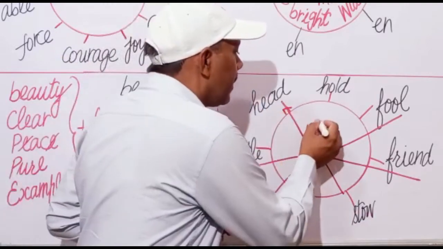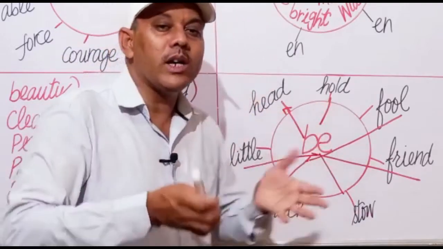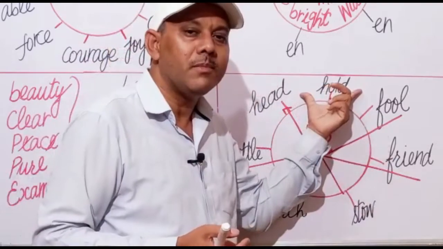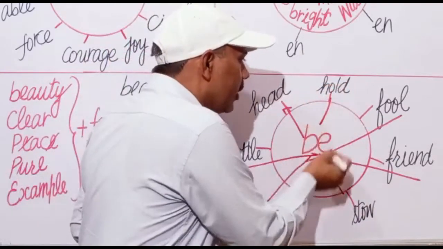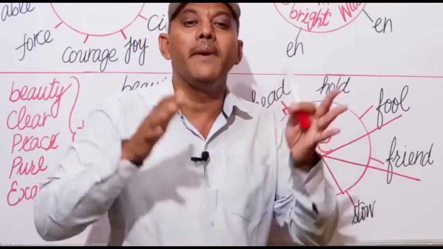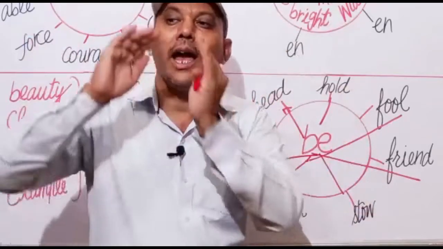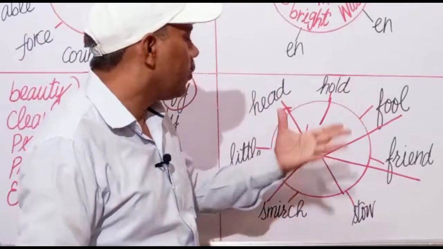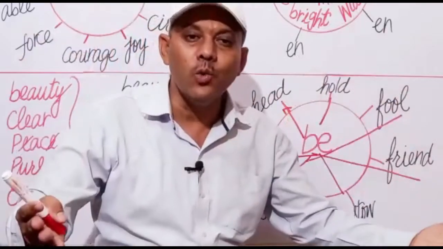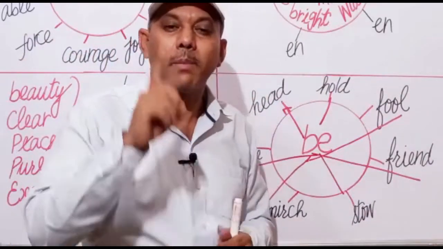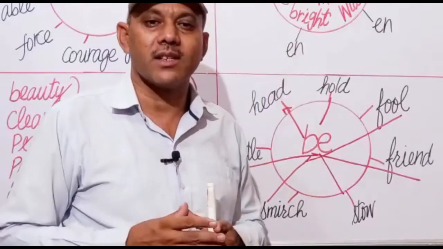And next is behold. As you know, hold is already a verb. We can add be to hold, it will become behold. Behold means observe, see, a view. In this way, we can make many new verbs by using prefixes and suffixes.